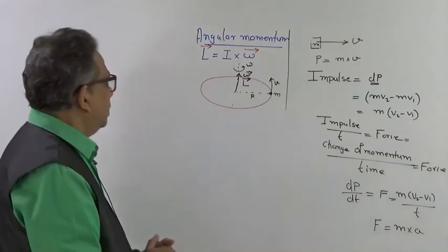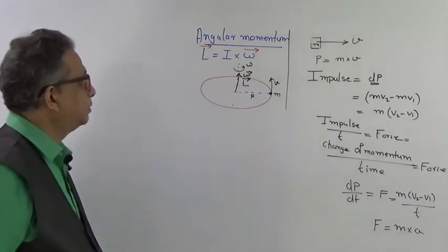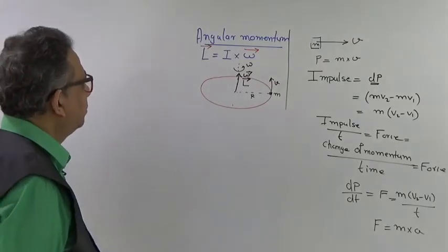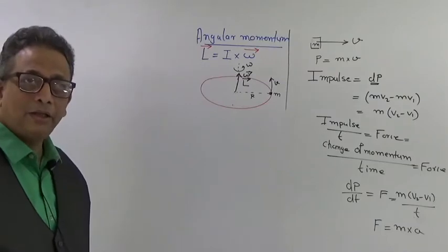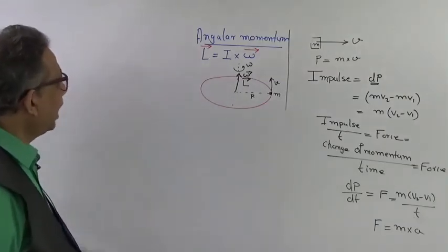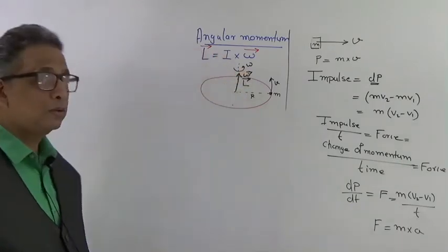So here we have given birth to an important concept, which is angular momentum L, perpendicular to the plane of rotation. It is in the same direction as omega, and it is given as L equal to I into omega.